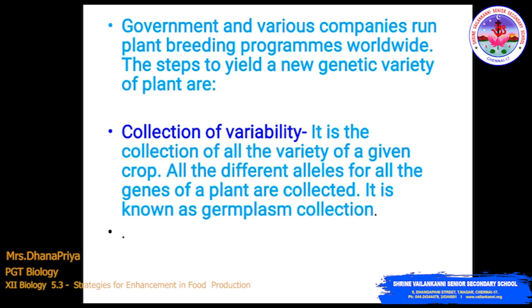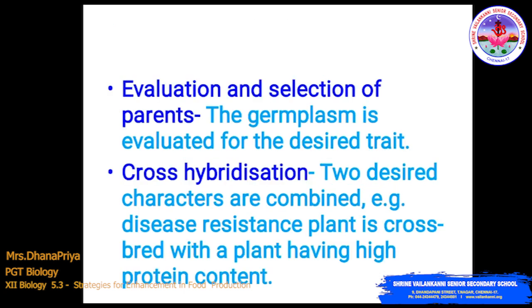The government and various companies run plant breeding programs worldwide. The steps to yield a new genetic variety of plant are as follows. The first step is collection of variability. It is the collection of all the varieties of a given crop, where all the different alleles for all the genes of a plant are collected. It is known as germplasm collection. Evaluation and selection of parents is the second step. The germplasm is evaluated for the desired characteristic traits.